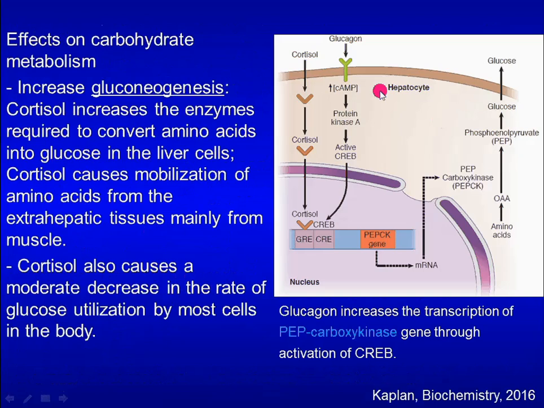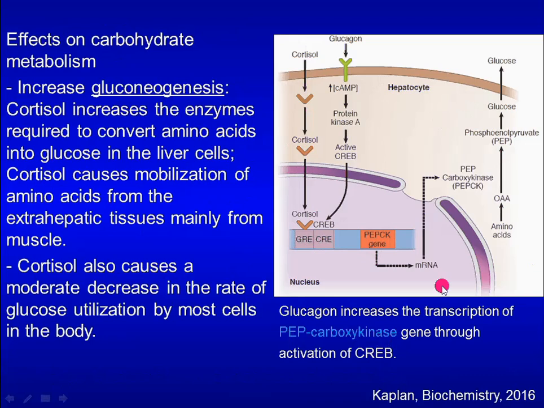This is a hepatocyte. Cortisol enters the cell and binds the nuclear receptor. The nuclear receptor is translocated to the nucleus, binds DNA, and controls transcription of several target genes. Among them, PEPCK codes for PEP carboxykinase.